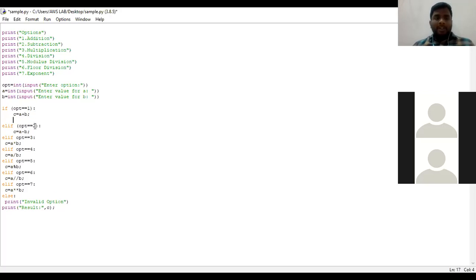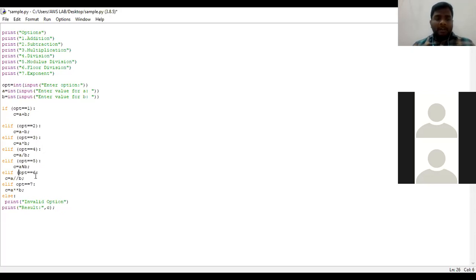So this is the if condition, and here is elif. In elif, this is the second condition for multiplication, and this is the fourth condition which is used for normal division. This elif condition is used for modulus division, where it returns the remainder value.